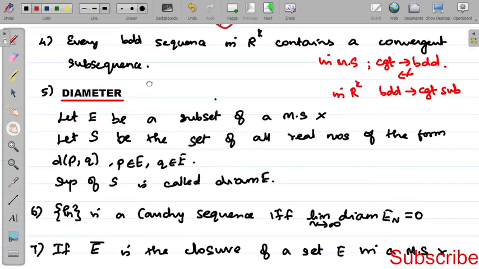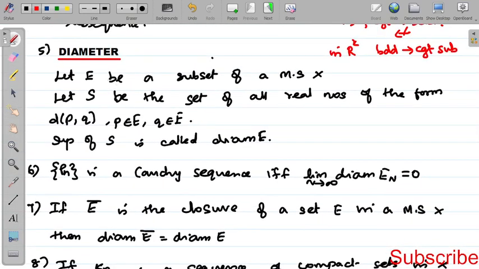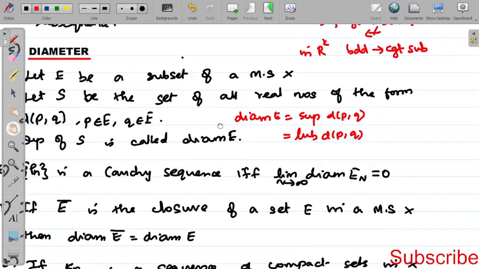Now we can see diameter. Let E be a subset of a metric space, and S be the set of all real numbers d(p, q). Then the supremum of S is called the diameter of E. So this is nothing but the diameter of E is the supremum of the distance between two points, or you can say the LUB of the distance between the two points p, q. Similarly, we can see some examples of the diameter.